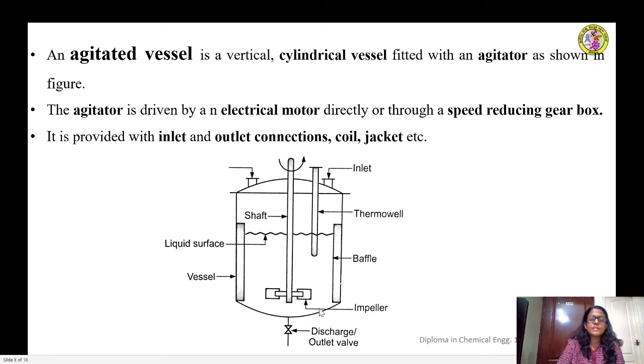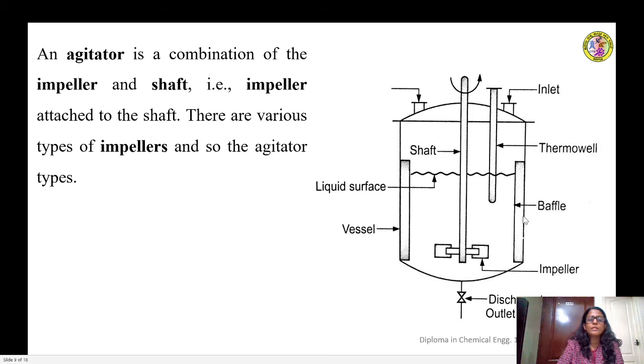So these are the essential parts of an agitated vessel, and this is a pipe to insert a thermometer, called a thermal well, to measure the temperature of the liquid inside the agitated vessel. This is very important to remember. An agitator involved in an agitation vessel is a combination of two parts. One is the impeller, another one is a shaft.